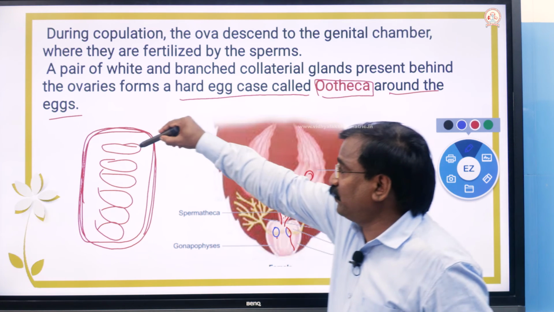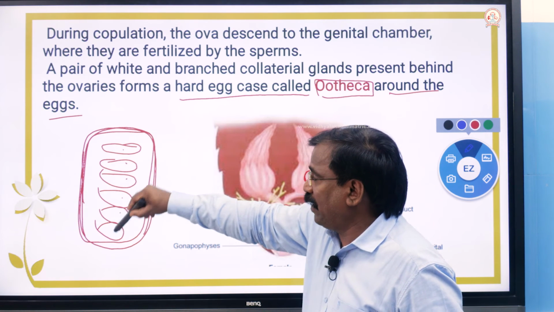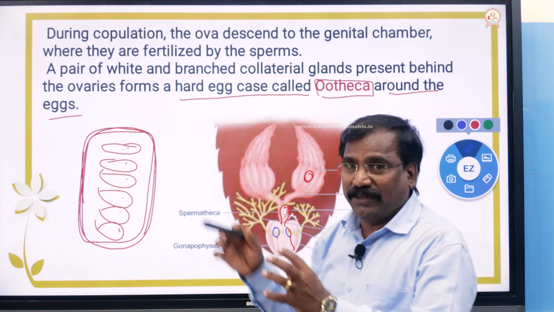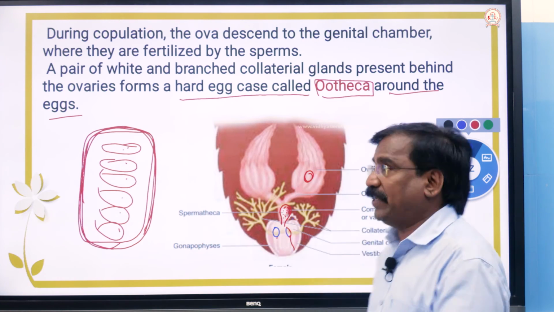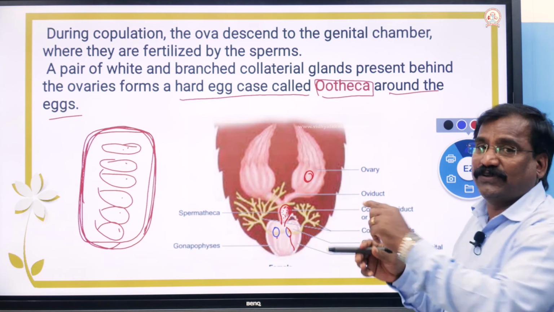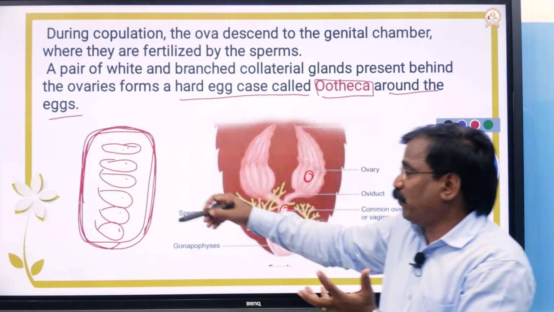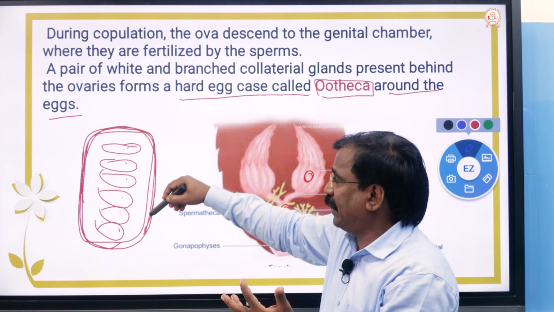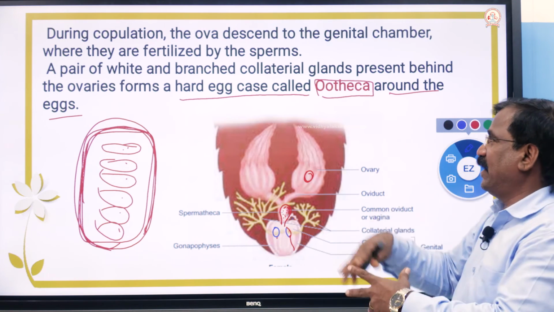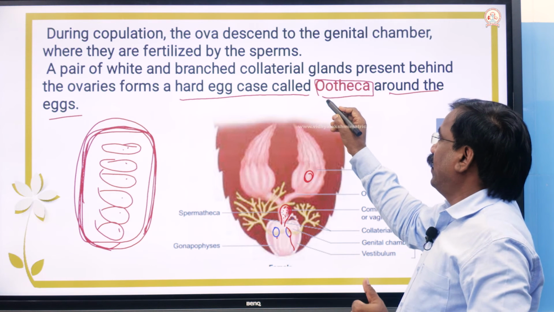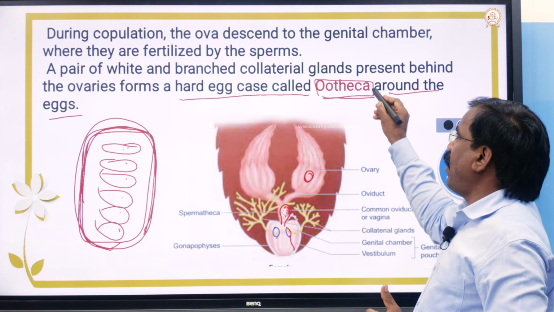Okay, here these are the fertilized eggs. They are like the biscuit, the fertilized eggs, which are surrounded by the wrapper. Here the collateral gland secretes one substance, which goes around the fertilized egg and forms an egg case, like putting it in a box and closing the lid. That egg case is called ootheca.